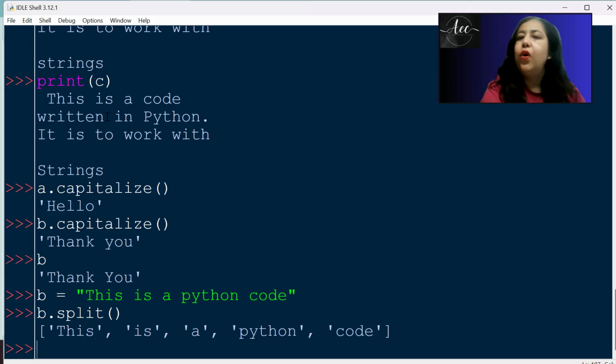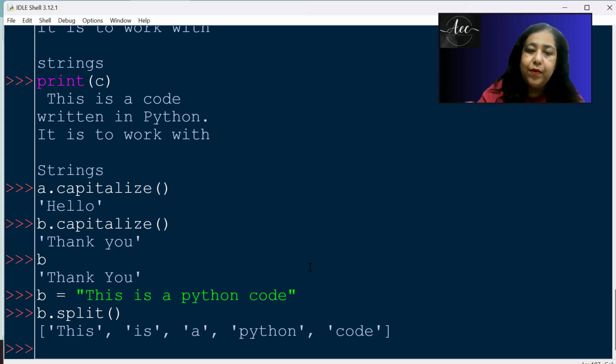So we have a function called split. Now what does split do? By default, it splits your whole string into a list of words on the basis of a space. So wherever a space comes, the string is separated into a list of words. But it's not important that I always have to split on space only. I can split on any other character as well.